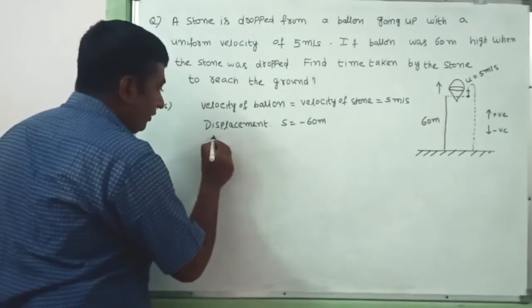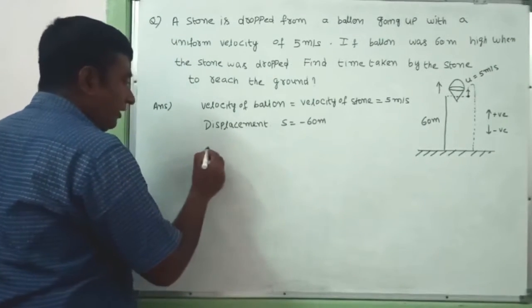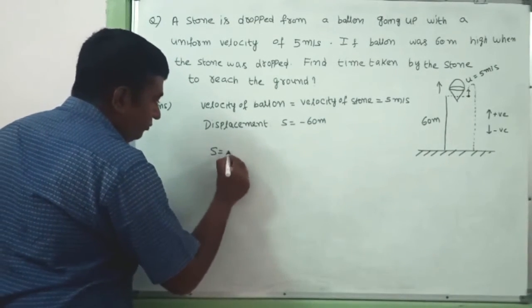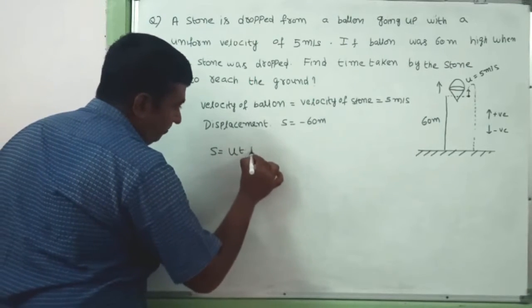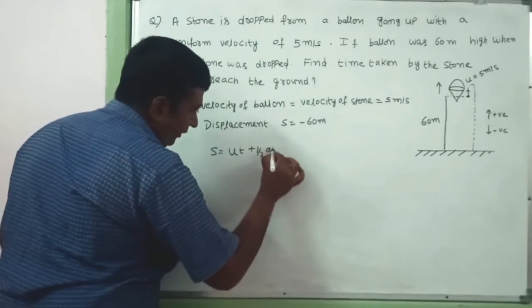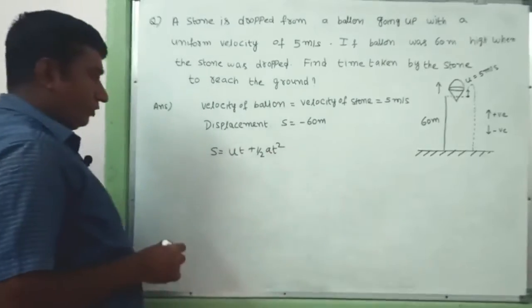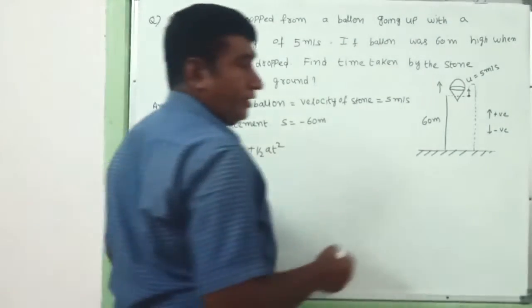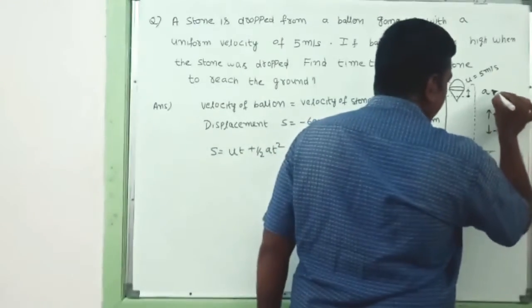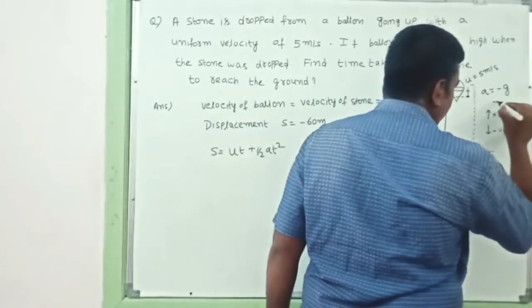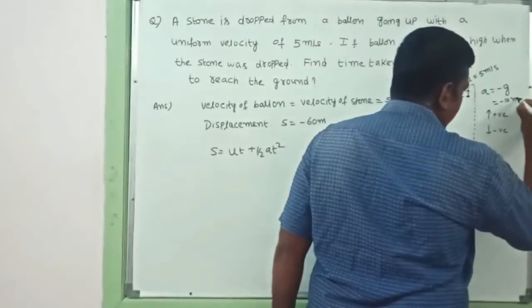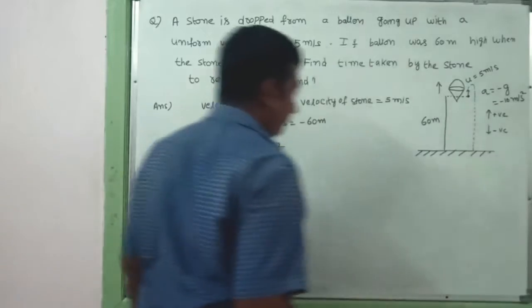The time we have to find with the help of kinematic equations. s is equal to ut plus half a t square, where t is the value we have to find. Here a is equal to minus g, which is equal to minus 10 meters per second square.